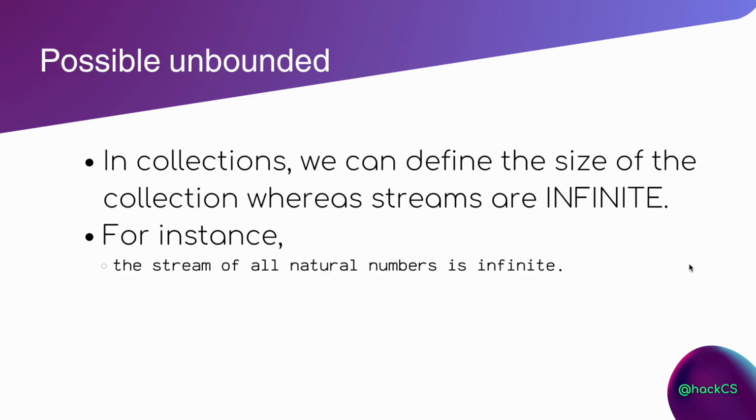Now another property is possibly unbounded. Quite complicated, right? Possibly unbounded, such a complex name. So now let's understand what this is. In a collection, we can define the size of the collection, whereas in a stream we cannot define the size of a stream. A stream is just like a conveyor belt. If you have seen conveyor belts in airports, that conveyor belt runs forever. There is no size for it. Flights are coming in, everyone is putting their bag, and the conveyor belt is running infinitely.